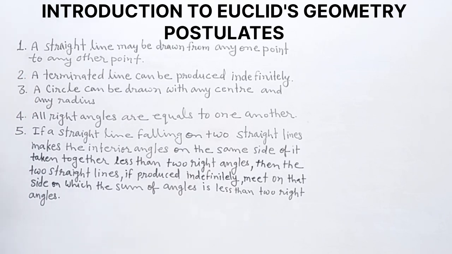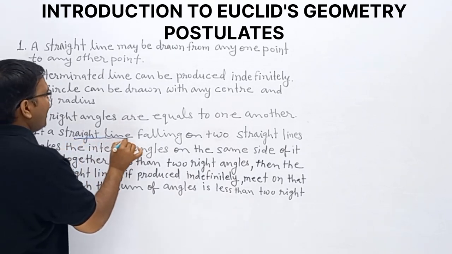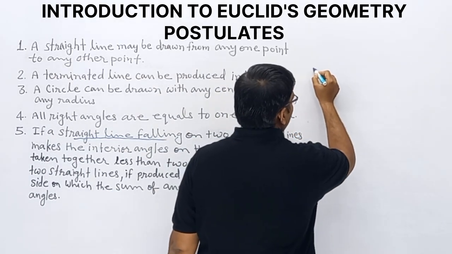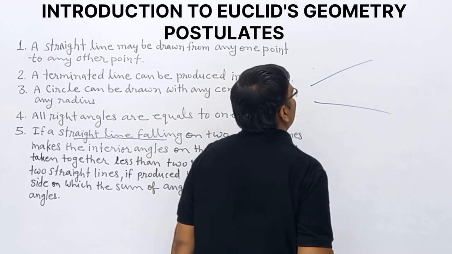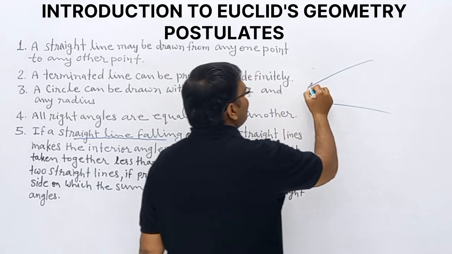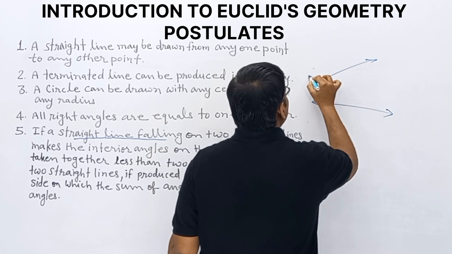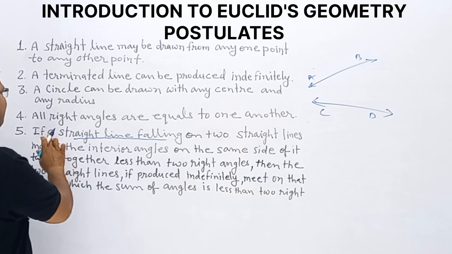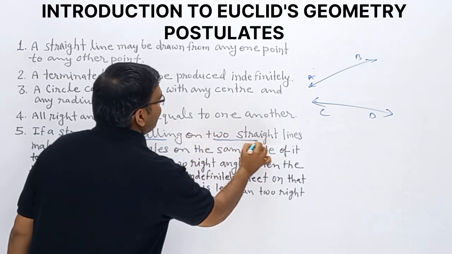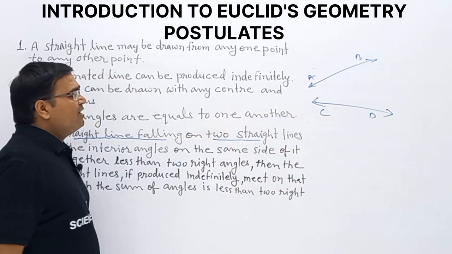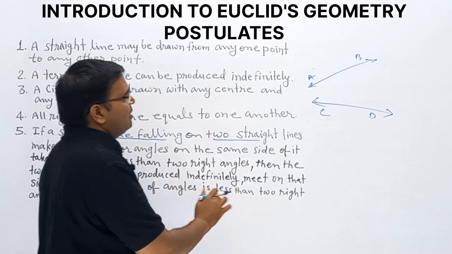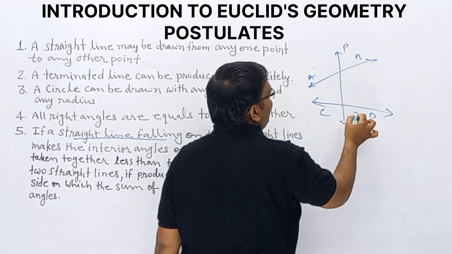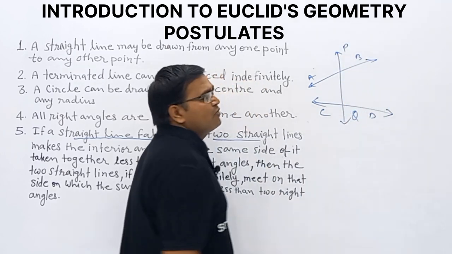Next postulate, the fifth one. If a straight line falling on two straight lines, I am drawing one straight line and this one is another straight line. These are two straight lines. One is AB, another one is CD. If a straight line is falling on two straight lines AB and CD, this is the PQ line and it is falling on these two straight lines.